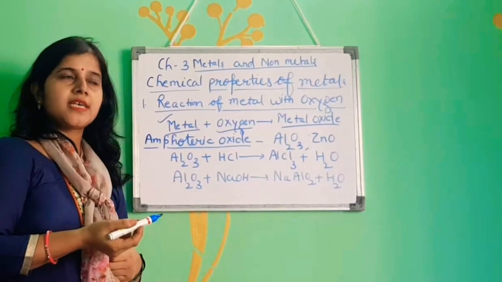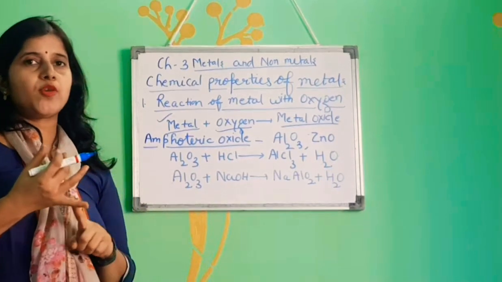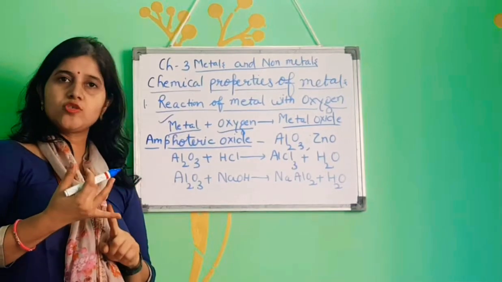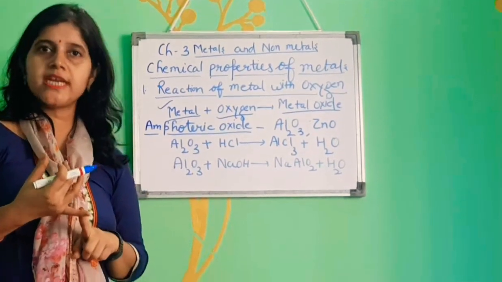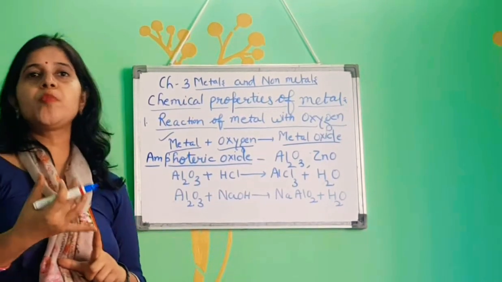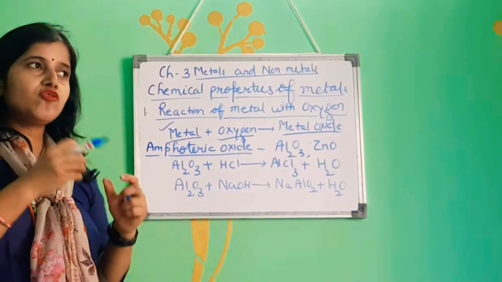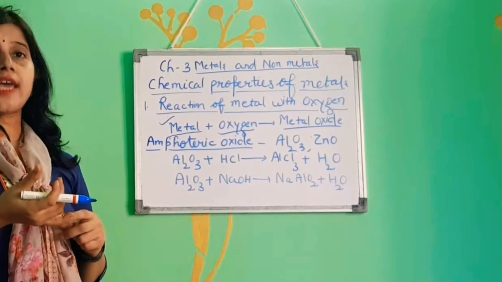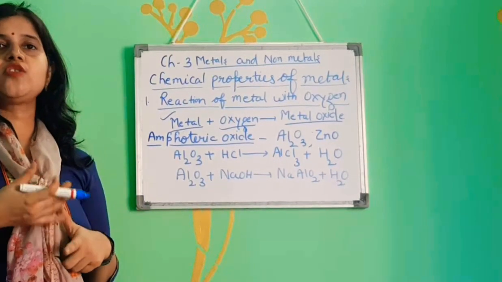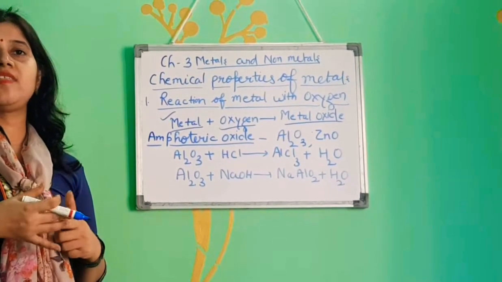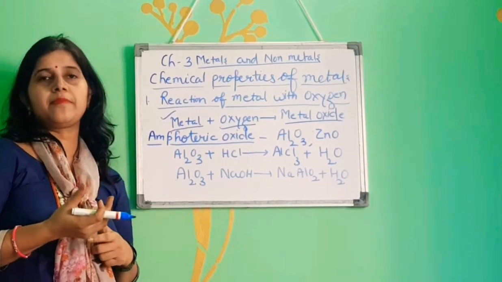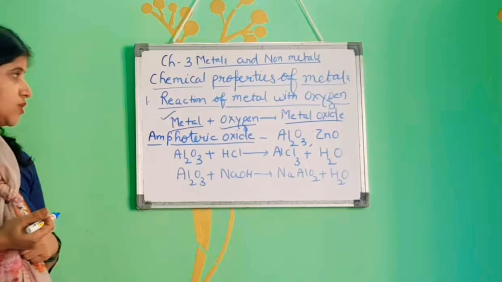Reaction of metallic oxide. Sodium and potassium are very reactive metals. They react vigorously at room temperature to form sodium oxide and potassium oxide. So we cannot keep sodium and potassium openly at room temperature. We have to keep sodium and potassium under kerosene oil to stop the reactivity towards oxygen, because they are highly reactive. They can even catch fire. So we have to keep them in a kerosene bottle.